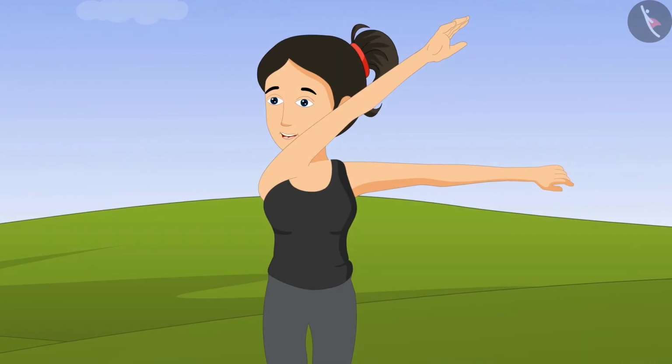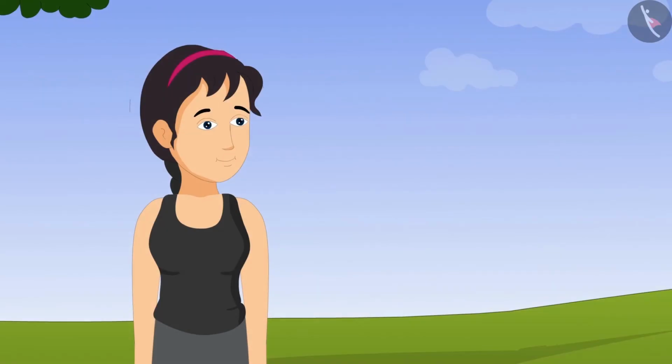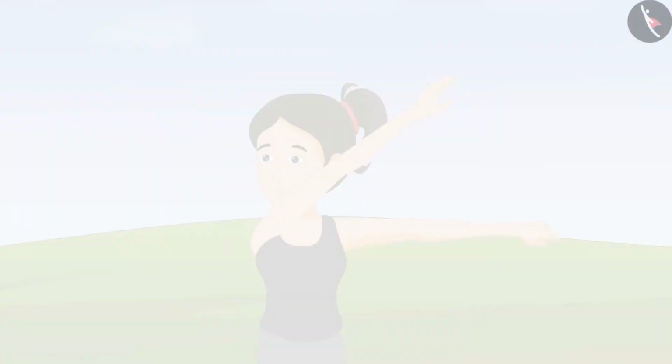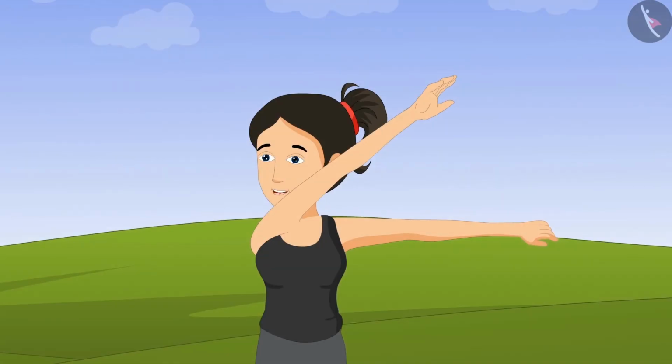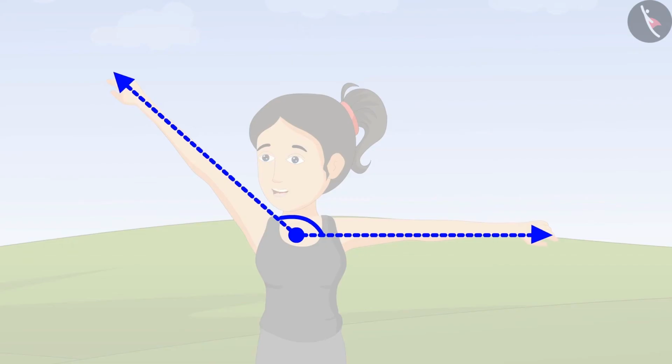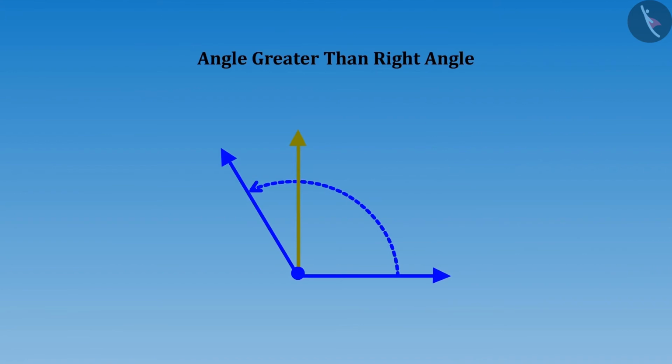"Look, Didi, I have also made an angle less than a right angle." Very good, Riva. You have made an angle less than a right angle. But can you make an angle greater than a right angle? "Didi, if I increase the distance between my hands longer than that of the right angle, will it become an angle greater than a right angle?" Oh wow, Riva, you are absolutely right. This is greater than a right angle.